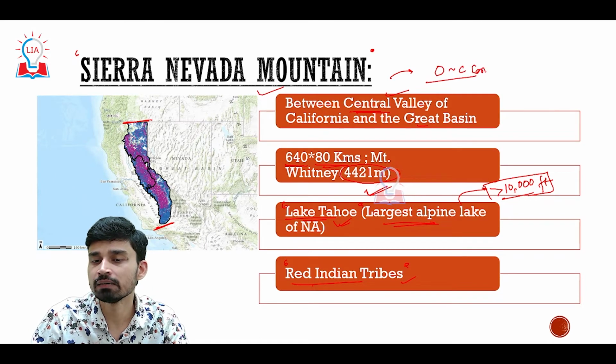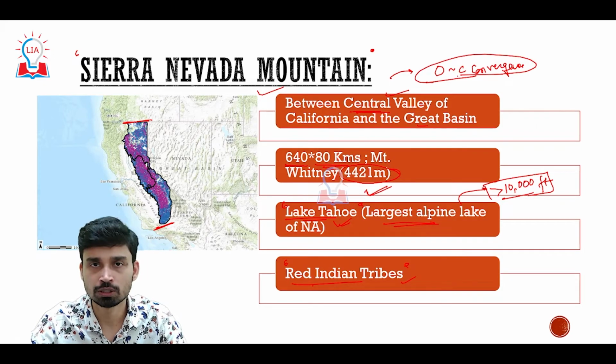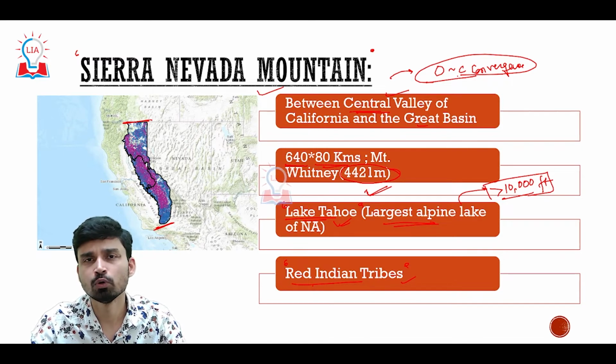It has also developed due to ocean-continental convergence and has a volcanic origin, due to subduction of the denser Nazca plate below the lighter North American plate.